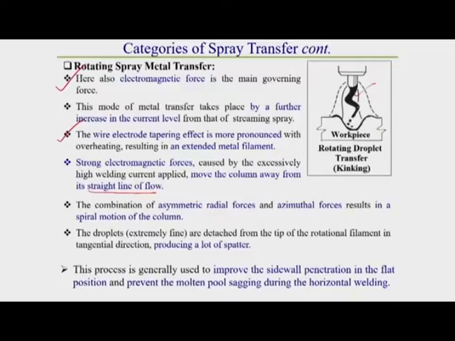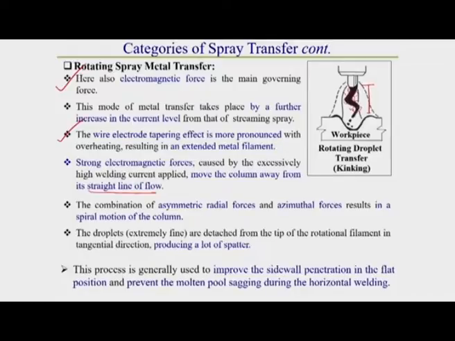Due to this, some curve or spiral type of metal filament is observed. Due to this spiral or curved metal filament, the magnetic flux lines will also follow the shape of this metal filament. So in this region, some asymmetric radial force is observed. What we can observe from here is how the radial force varies with the shape of the filament.